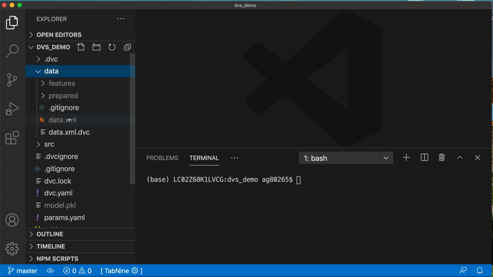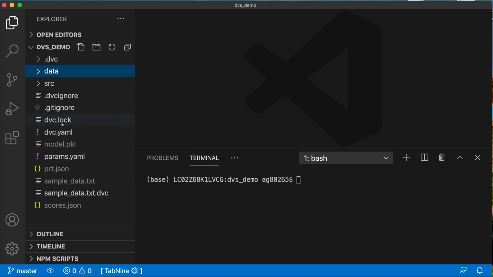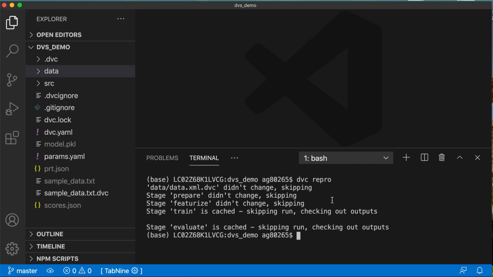Here we can see we have the data.xml file, and we need the dvc.yaml file. And after doing this, we just need to run one command, that is dvc reproduce, specifically dvc repro. So when we execute this command, it will run all the stages in our pipeline.